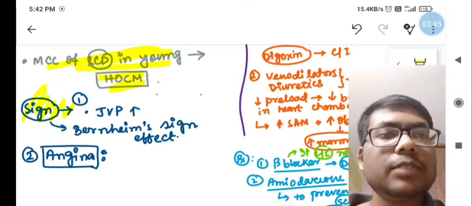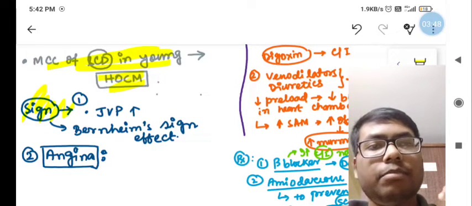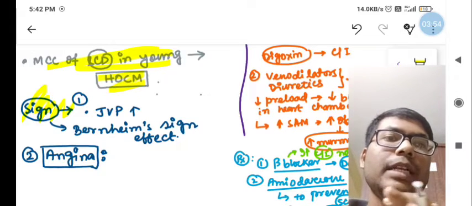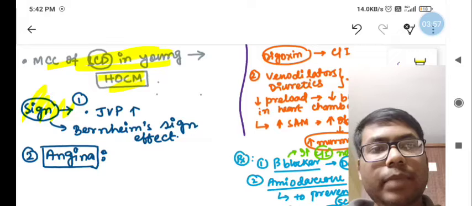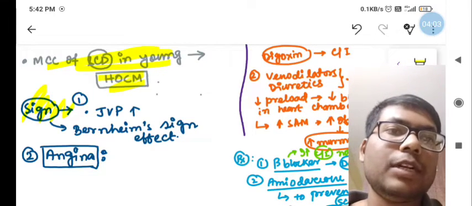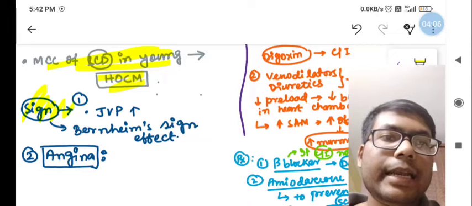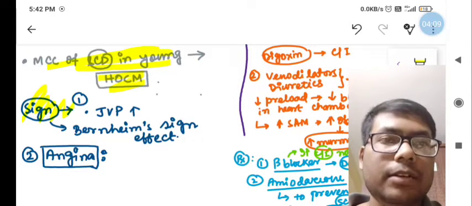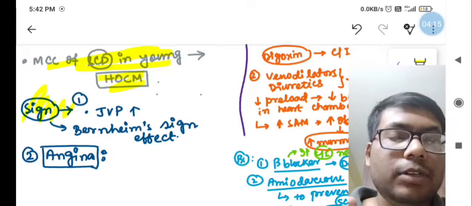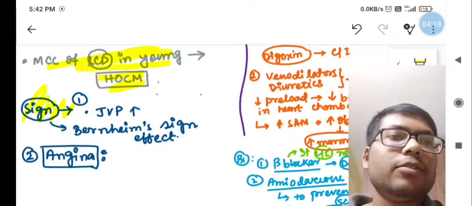That is JVP increase. When the left ventricle has much blood, the left atrium also has increased pressure, so there is bulging of the left side of the heart, and that pressure is shifted backward to the lung and goes to the pulmonary artery, causing left ventricular failure, and ultimately left ventricular failure causes right ventricular failure, and right ventricular failure causes an increase in the JVP.